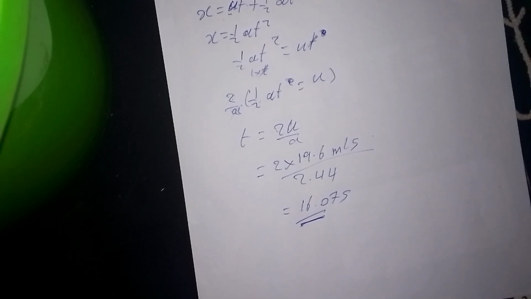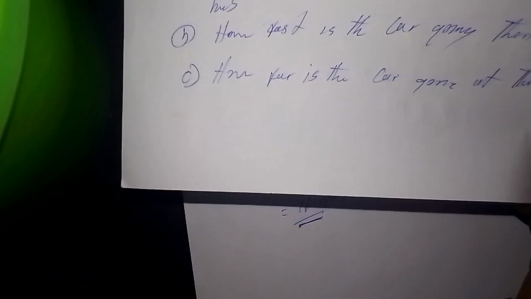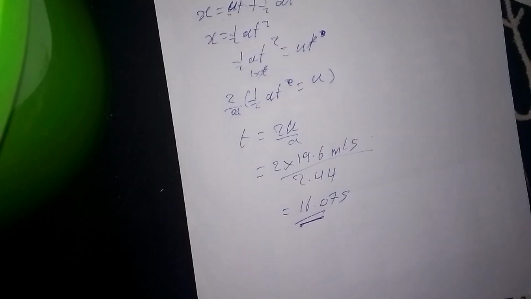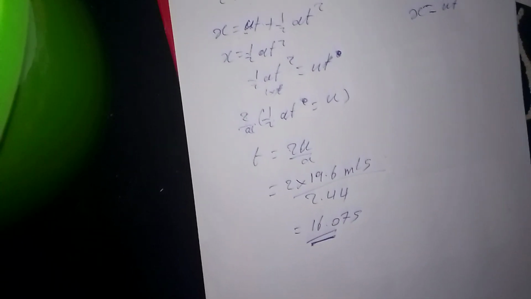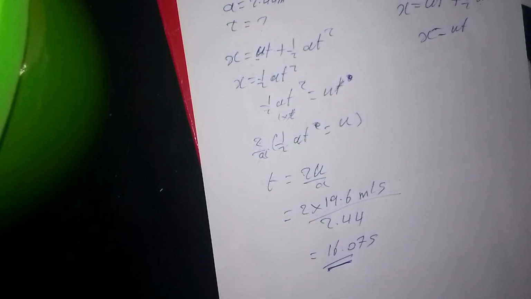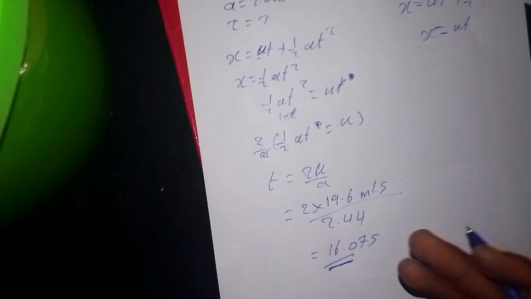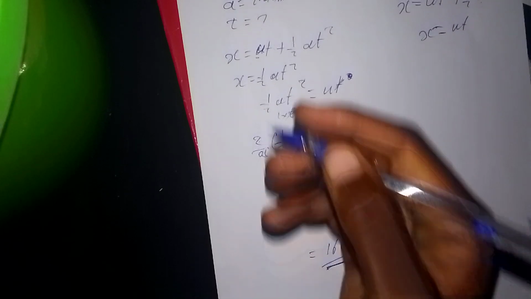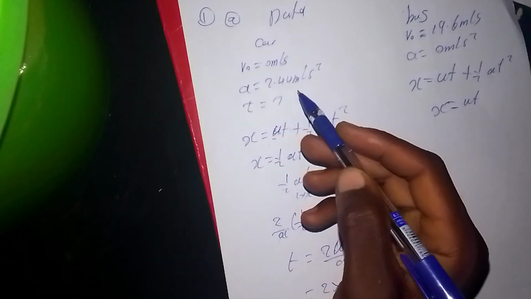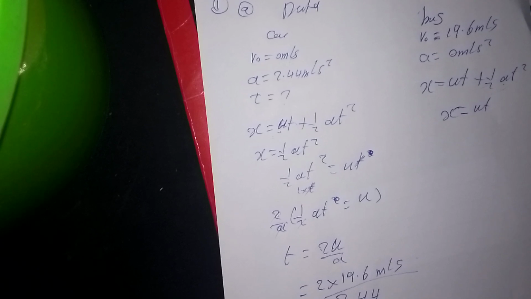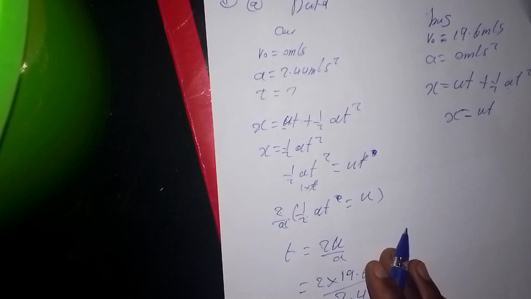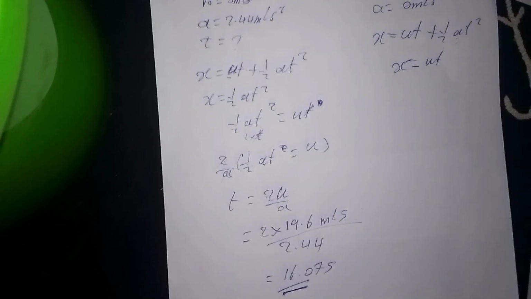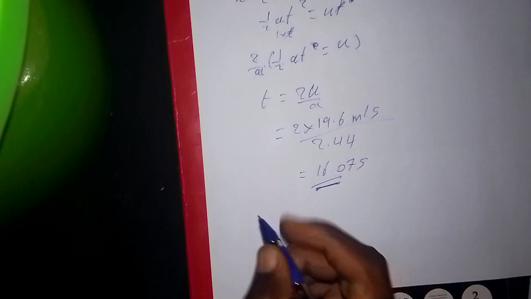So now another question reads, how fast is the car going then? So we want to find the speed of the car, because of the change of displacement. It started from rest, so the initial speed was 0. How is the displacement changing with respect to time? You understand that? So we want to find the speed, that's the velocity.